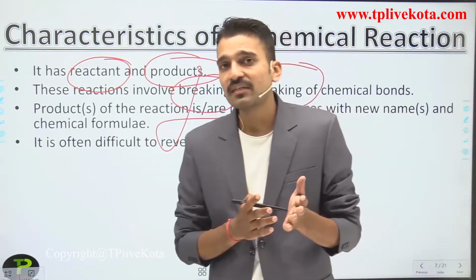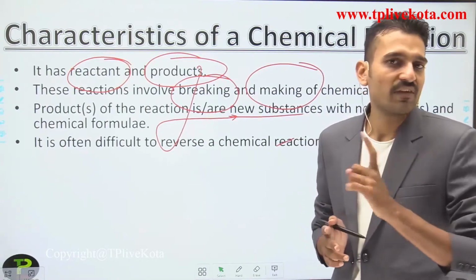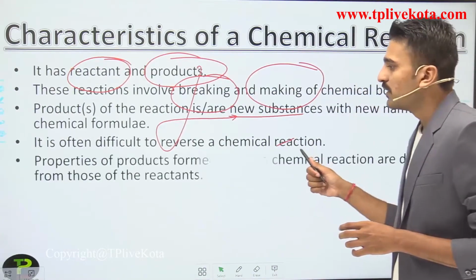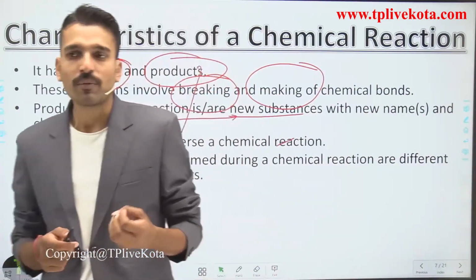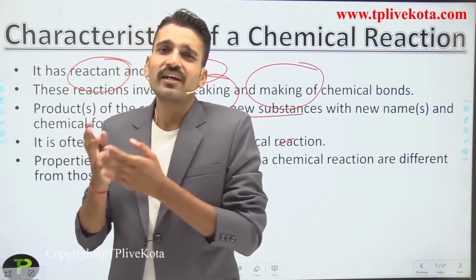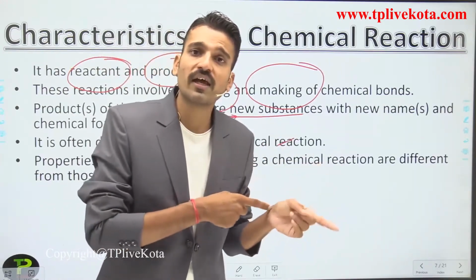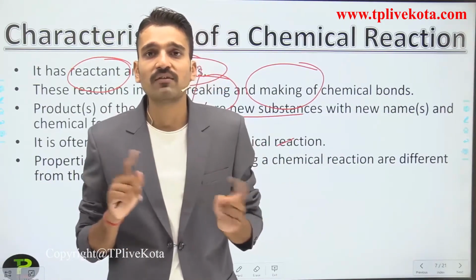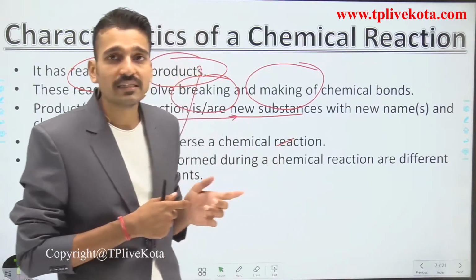So chemical reactions are permanent and irreversible. The next is that the properties of the products are entirely different from the properties of the reactants. Why? Because on the reactant side there were some substances, but on the product side new substances have been formed, so the properties will be different. That's why you call it a chemical change.